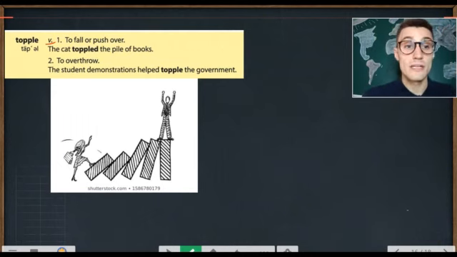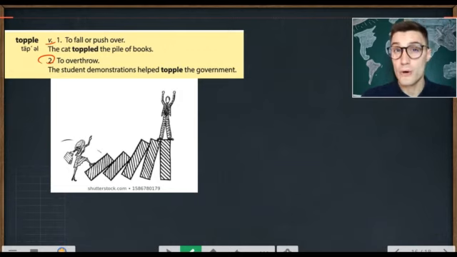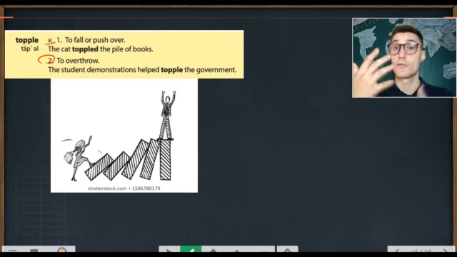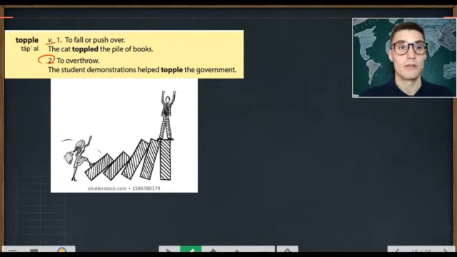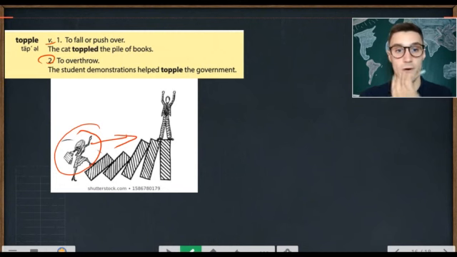To topple is also to overthrow. Now this is in terms of a leader, a government, a king, a dictator. The student demonstrations helped topple the government. So overthrow, topple. Topple here is a synonym for overthrow. She is going to topple him over, like push him over.